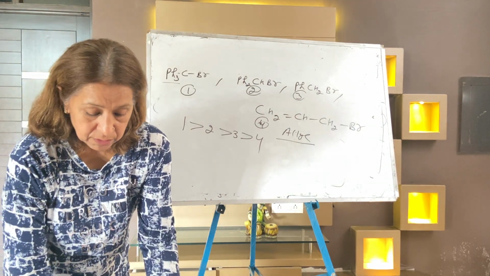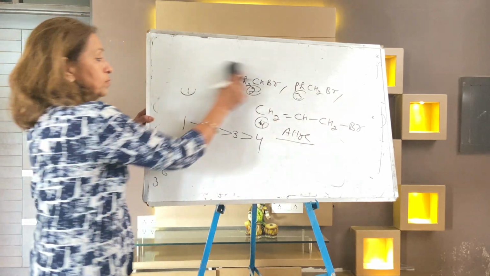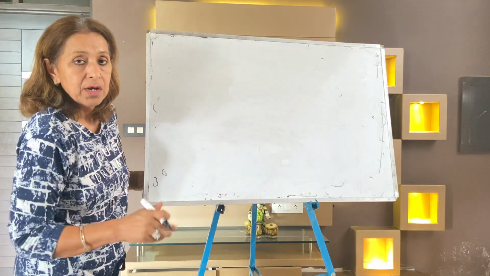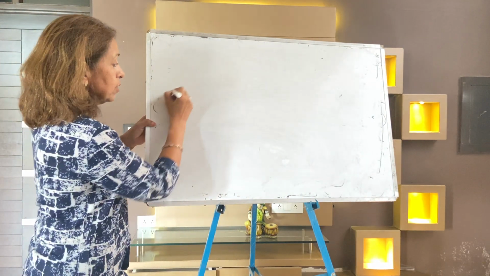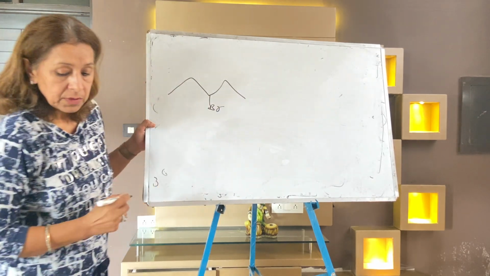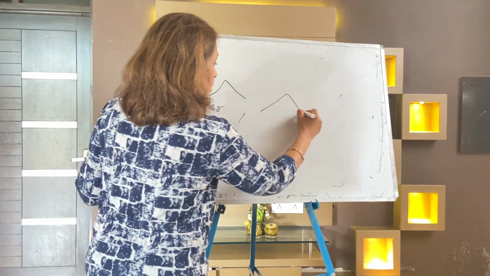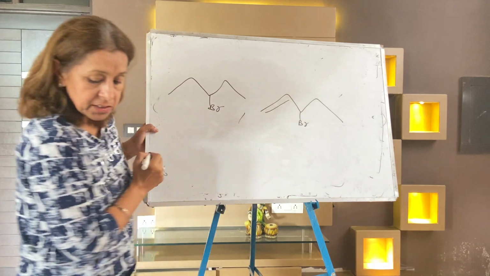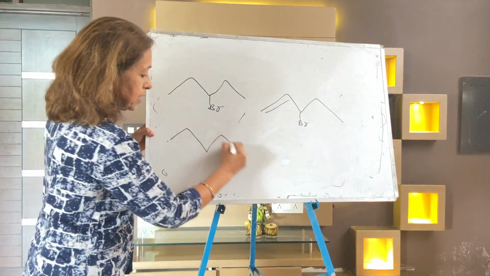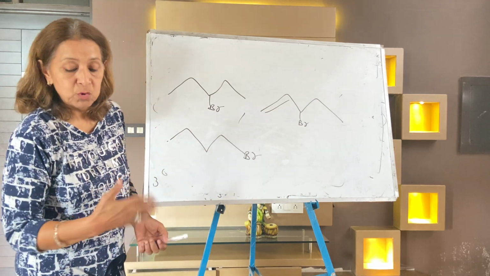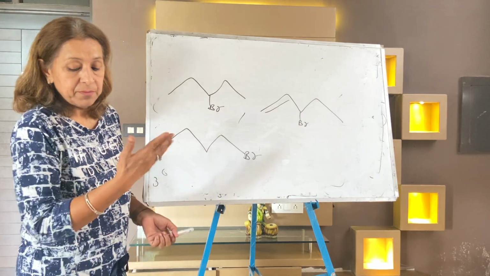Right, now the second question. Question number 2. I will take at least 10 questions. After that, you will surely become a master of this SN1 and SN2 MCQ type. Right now, this is my second question. It's a Br. Next is your, this is again Br, but it's a double bond. Next is here Br. Again, the topic is which is more reactive towards SN1 mechanism.